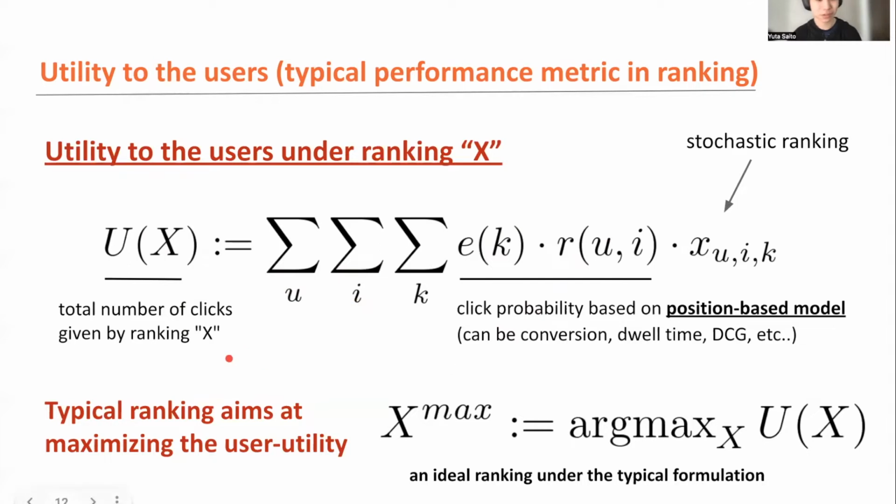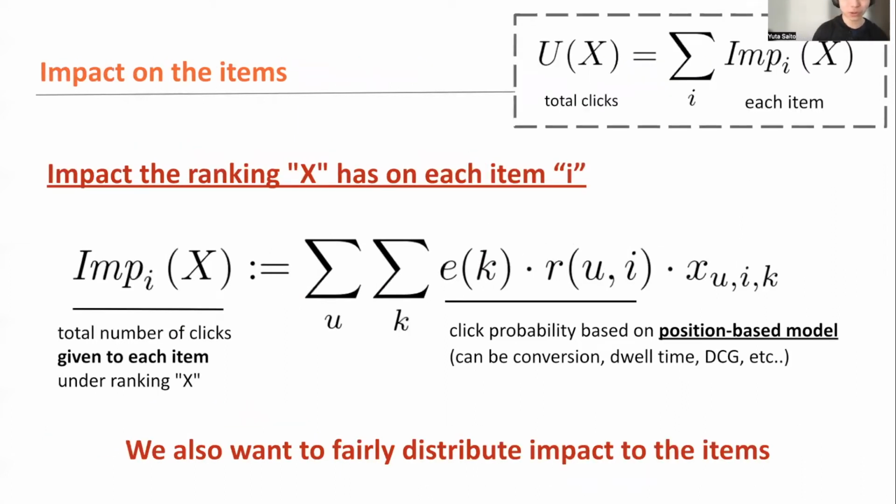But the important thing here is that typical ranking papers and typical ranking systems aim at maximizing only the user utility metric. So this kind of argmax, the max ranking, has been considered the ideal ranking under the typical formulation. But we actually have a very different motivation from the fair ranking perspective. We also want to fairly distribute some impact to the item side, as well as maximizing user satisfaction.